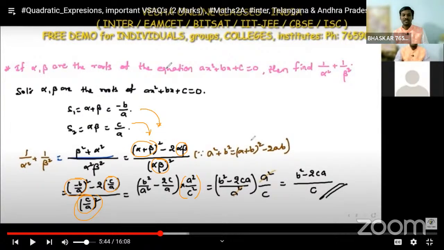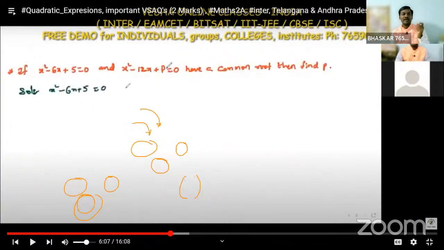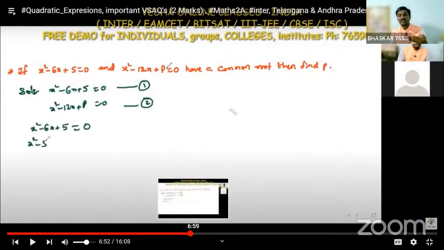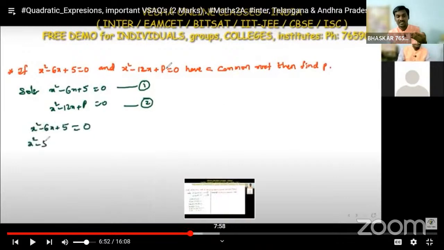Next question: if x square minus 6x plus 5 is equal to 0 and x square minus 12x plus p is equal to 0 have a common root, then find p. If both equations have a common root, first I am writing the given data. First equation taking as equation 1, second equation taking as equation 2.